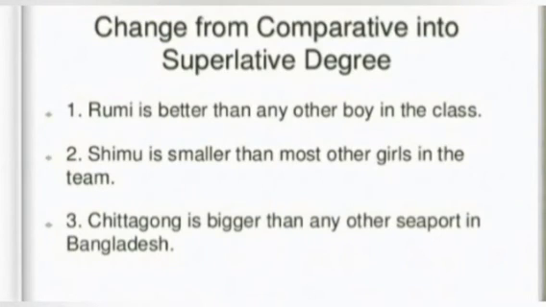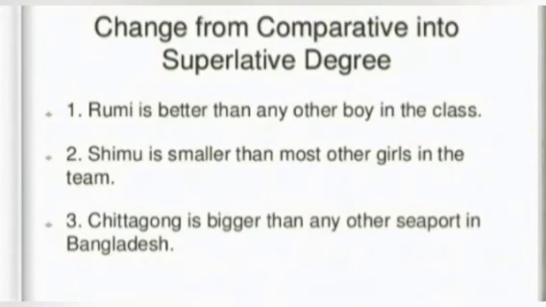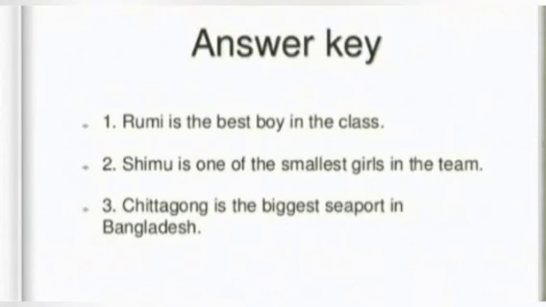"Shimu is smaller than most other girls in the team." Shimu is one of the smallest girls in the team. So keep it in mind. It is written "most other". That means a few girls are there like Shimu. "Chittagong is better than any other seaport in Bangladesh." Chittagong is the biggest seaport in Bangladesh.